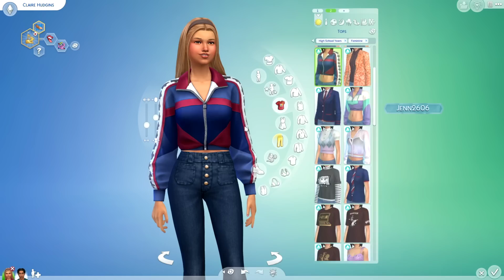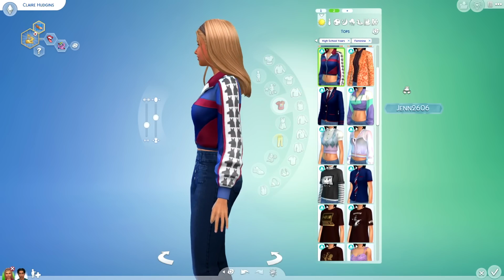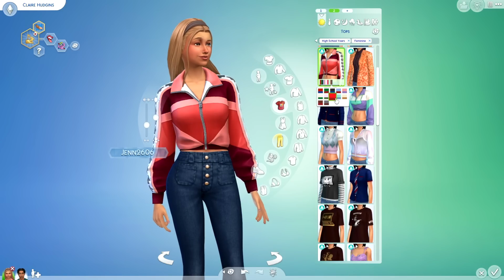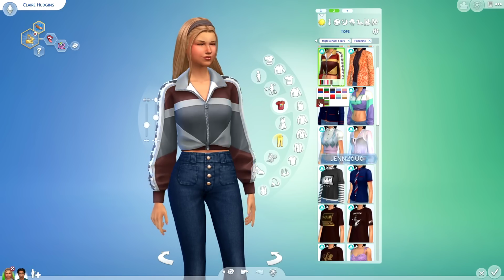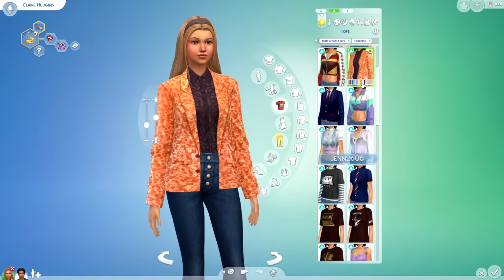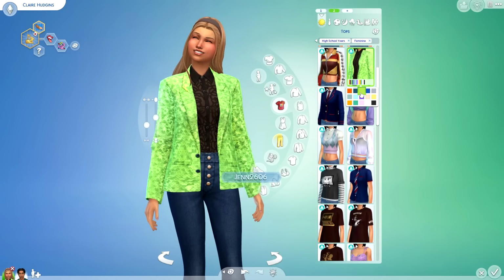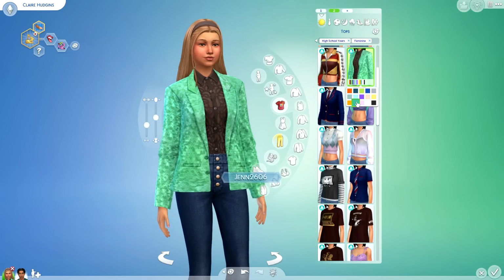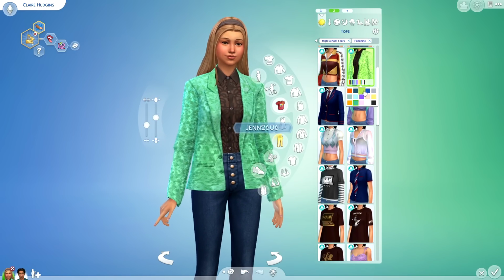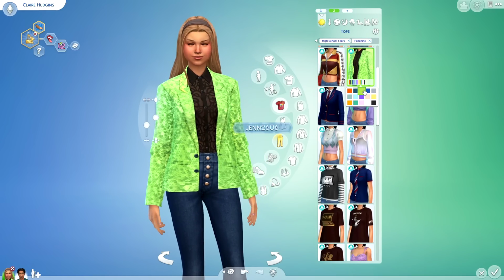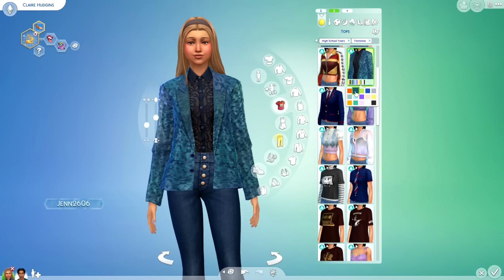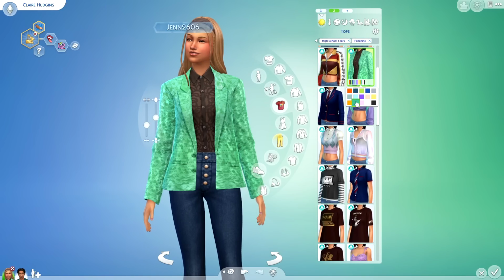Okay, so then we have this little, it's kind of like a racer jacket, sort of. It's cropped. I like that a lot. Here are the swatches so that you guys can get an idea of the color story. This is a really cool blazer. Again, this pack was inspired by all of the modern day high school shows. I don't actually watch them. I haven't even watched Euphoria. I haven't watched a lot of the high school shows.